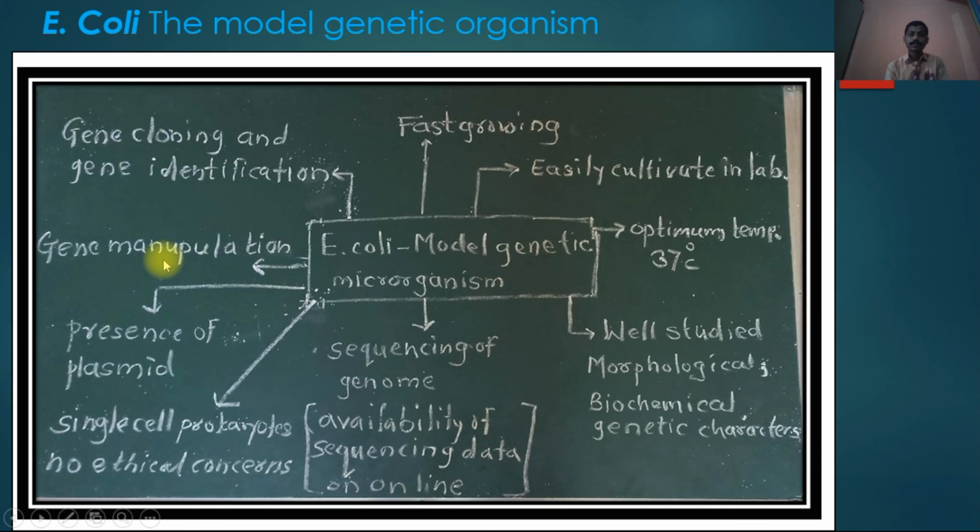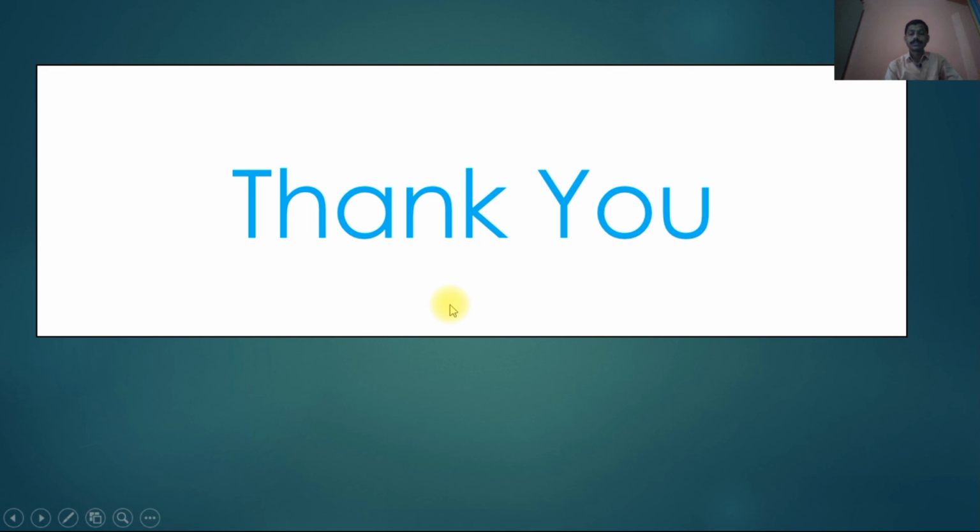Again, we can use E. coli as a cloning vector, for gene cloning and gene identification. For a specific gene whose function is not known, we transfer the gene to E. coli, and when the gene is expressed as a protein and that protein is identified, it means we can identify the function of that gene. Hence Escherichia coli is used as a model organism for genetics.